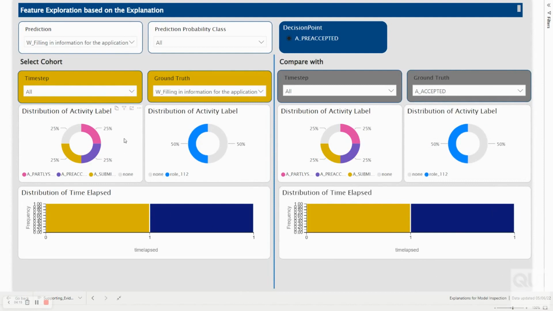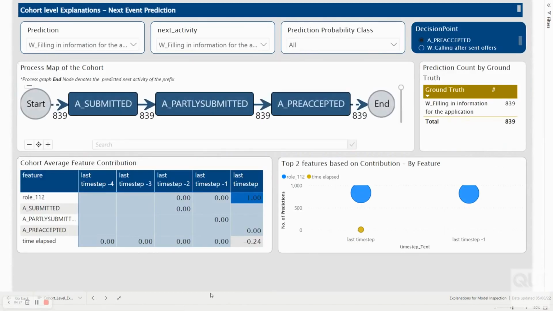Basically, the distribution of activity label, the distribution of resource, and the distribution of time elapsed look identical between the traces. So, our diagnosis is that the model performs badly for these particular targets because at this particular decision point, the majority of the traces look quite identical. So we cannot expect the model to make a good judgment based on the data that is given.